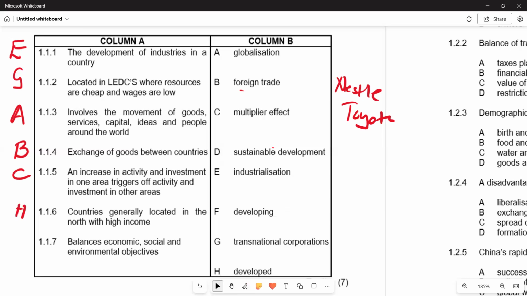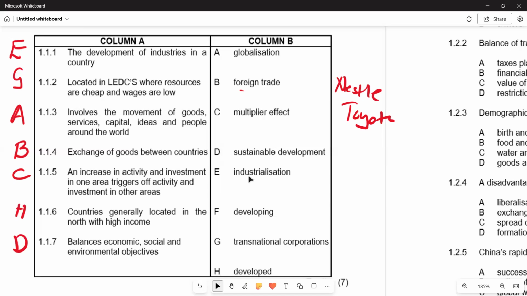So let's try to see which one. Obviously, we have sustainable development. So we've got D there, sustainable development. Obviously, we would want to know what we mean by sustainable development. Sustainable development is an approach to growth and human development that aims to meet the needs of the present without compromising the ability of future generations to meet their own needs. That's the explanation I have of sustainable development. So this is what we have on the first part there.